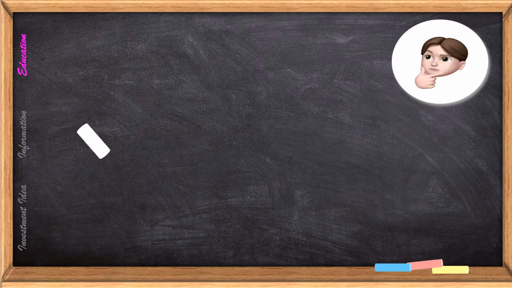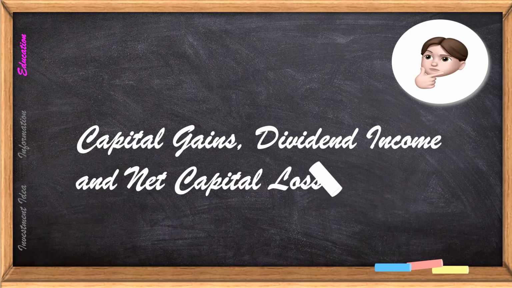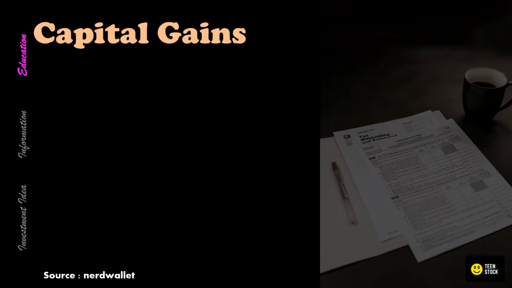What's up, guys? Today I'll be talking about capital gains and capital losses whenever you sell a stock and how you can calculate what your tax bill would be. I've divided my presentation into three sections. They are capital gains, dividend income, and net capital loss. Let me briefly explain what capital gains and capital losses are, and whether it's short-term or long-term.